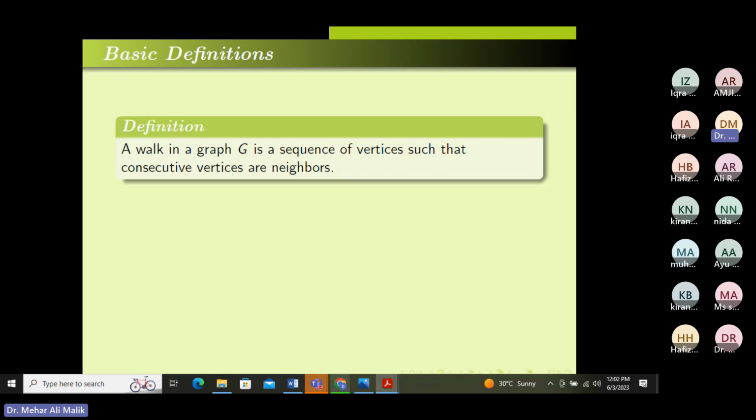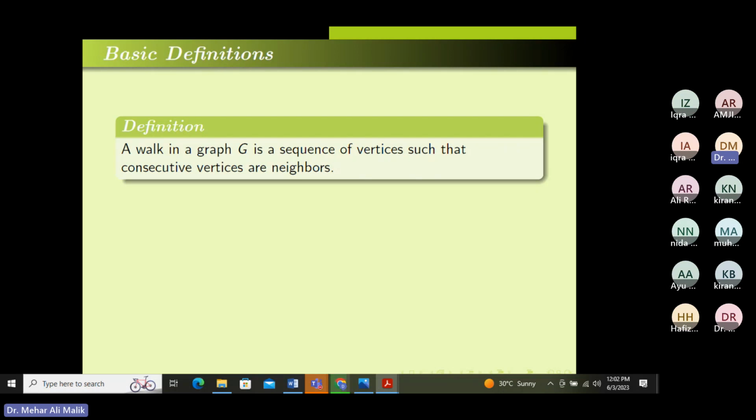A walk in a graph is a sequence of vertices where vertices can be repeated.